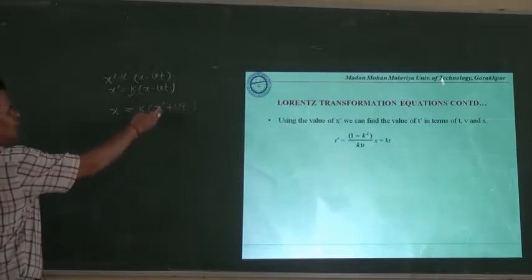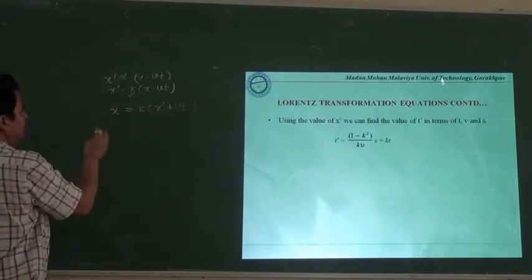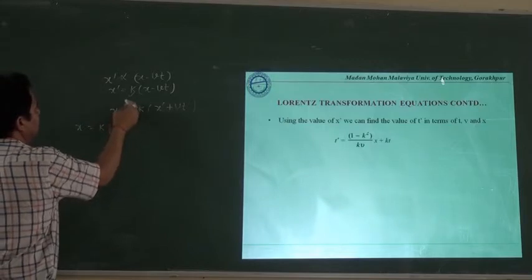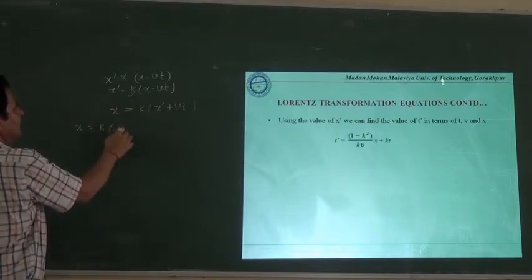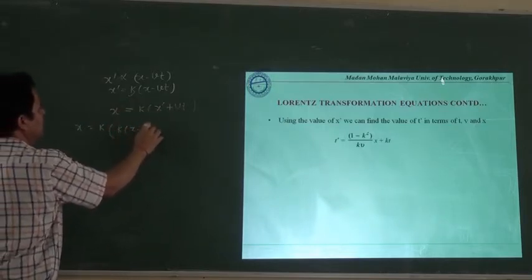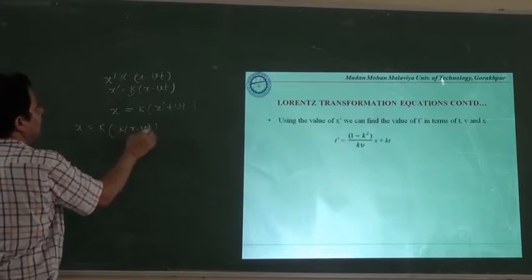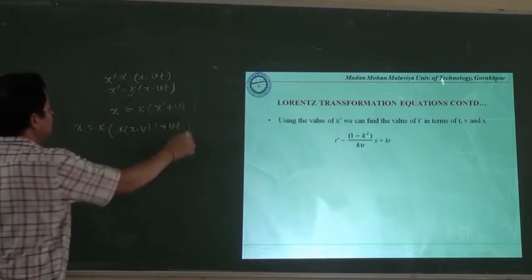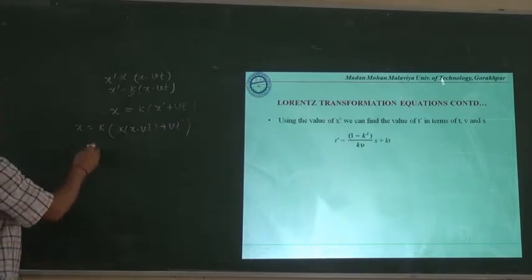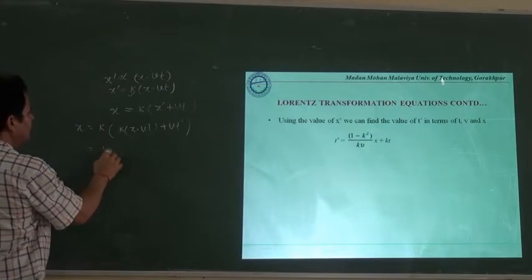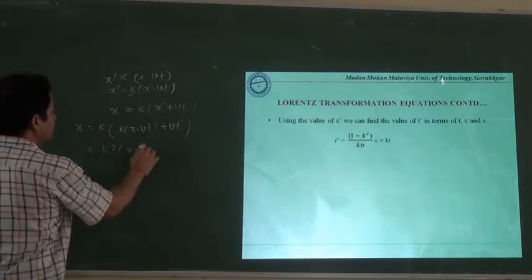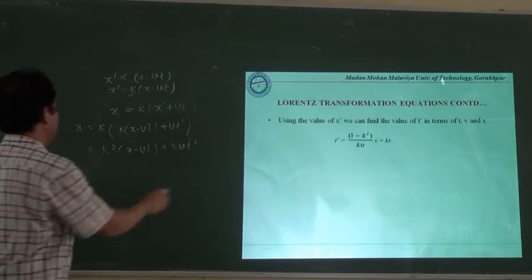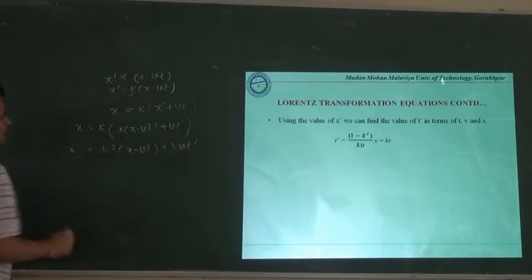Now let us write the value of x dash in this equation. Then we will have x is equal to k times, in place of x dash we will write k times x minus vt, and plus vt dash will be here. Let us simplify it. Simplifying it, we will have k square x minus vt plus k vt dash. This will be the value, and this is equal to x here.